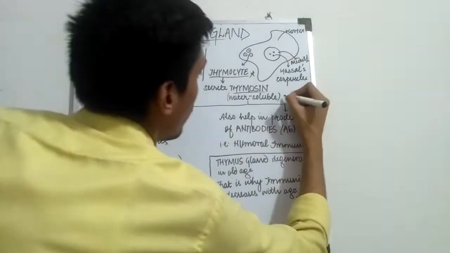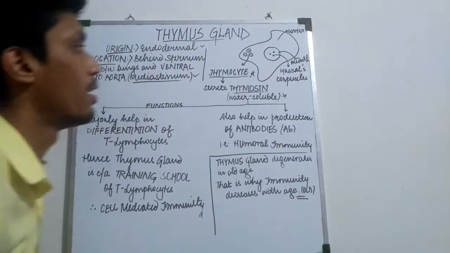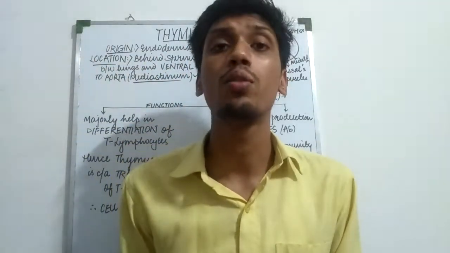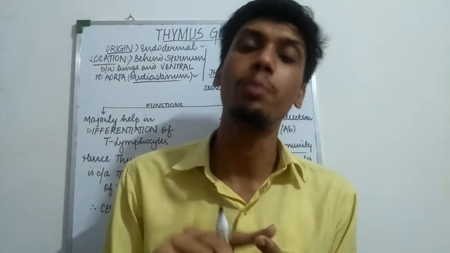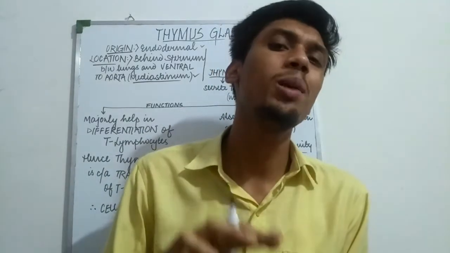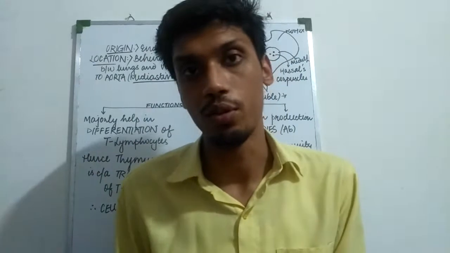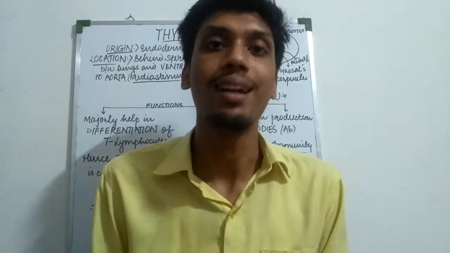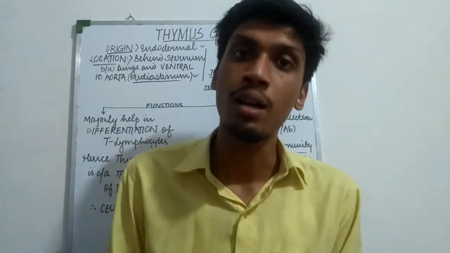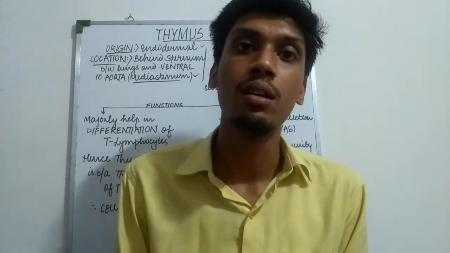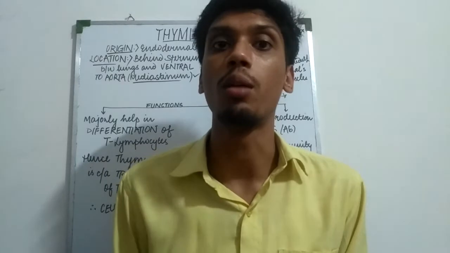Now, this hormone is water soluble. I told you there are two categories of hormones: water soluble and lipid soluble. Lipid soluble are the steroidal hormones, and water soluble are the rest of the hormones. So it is another water soluble hormone, like parathormone was a water soluble hormone.